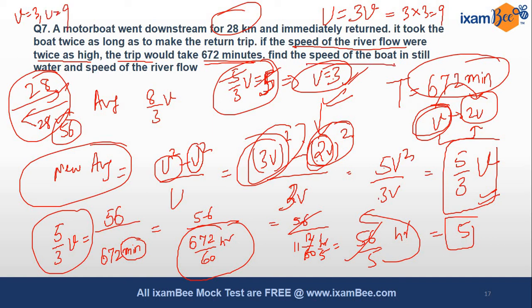So what is the speed of the boat in still water? That was u, which is 9. And what is the speed of the river? That is v, which is 3. So this was the method. This was the best method to solve such type of question.